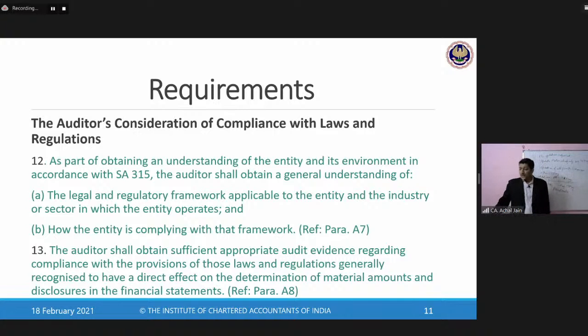Next category could be related to the operations. Now, in terms of the operations, what is it that the auditor needs to consider?